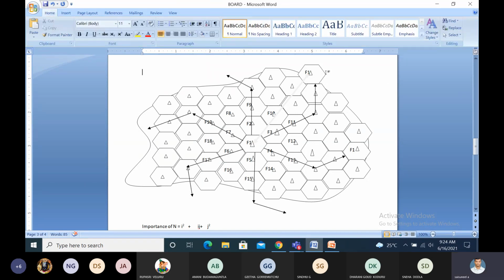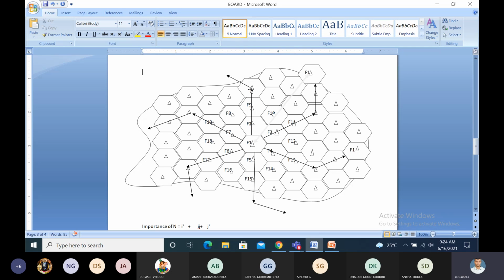The distance between two cells using the same frequency is the frequency reuse distance. I think you understand the importance of N equal to I square plus IJ plus J square. The I value moves, and then it turns 60 degrees. Be careful: turn in the anti-clockwise direction by 60 degrees.